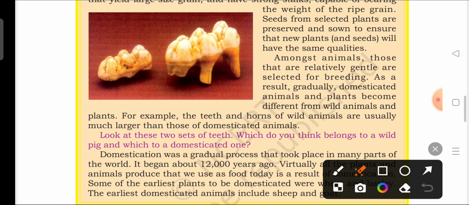And there is naturally a difference in their skin texture, bones and all. When human beings also work very hard, they become very strong and sturdy. But when we are not working, when we are just sleeping and don't do anything, we become very soft and fragile, and we are more prone to disease also.